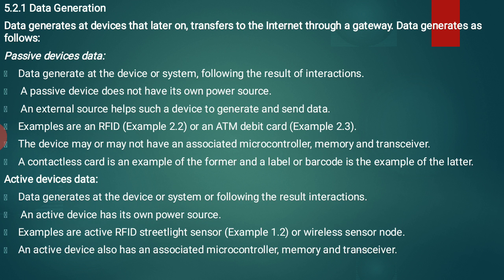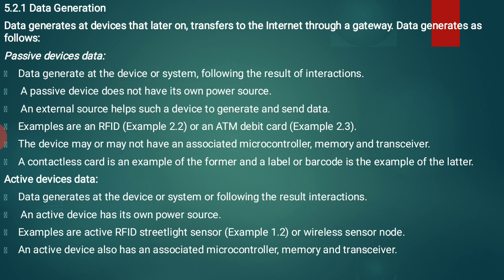The device may or may not have associated microcontrollers, memory and transceivers. A contactless card is an example of the former, and a label or a barcode is an example of the latter. So the best example is a barcode. This is the best example of passive device data. Without using the external source we are unable to identify what data exists. Got it? Yes.